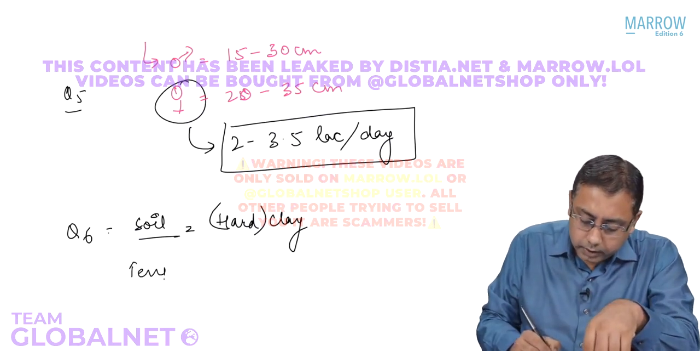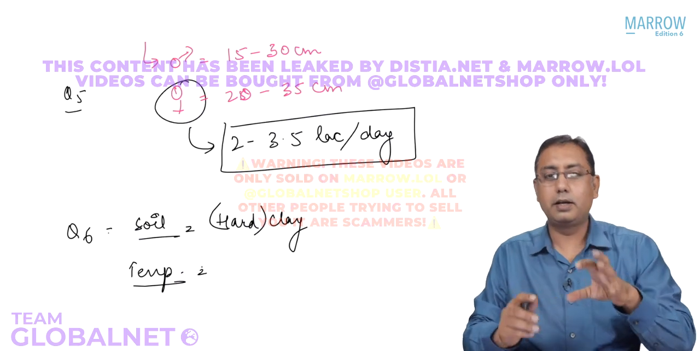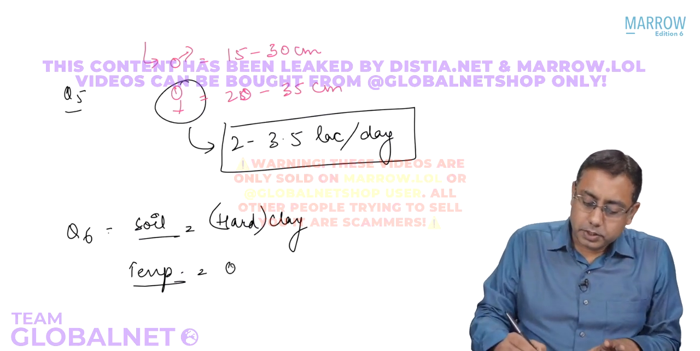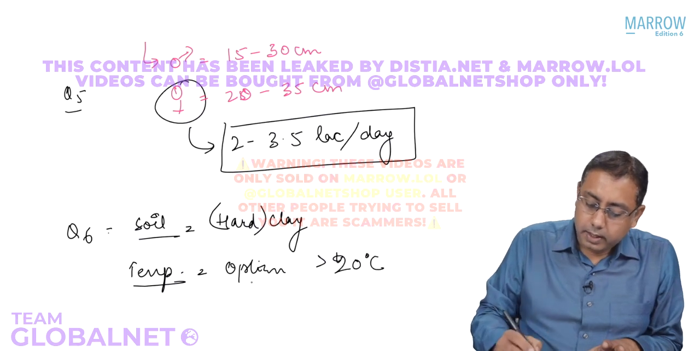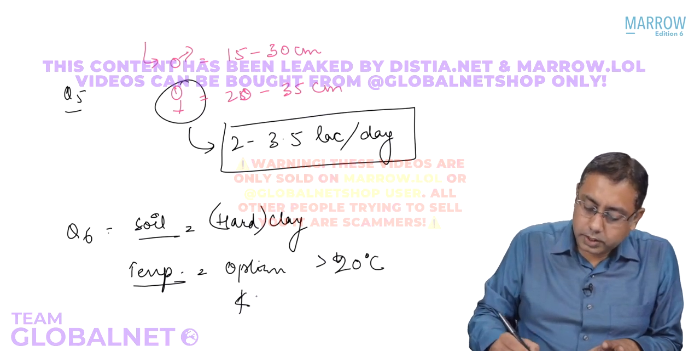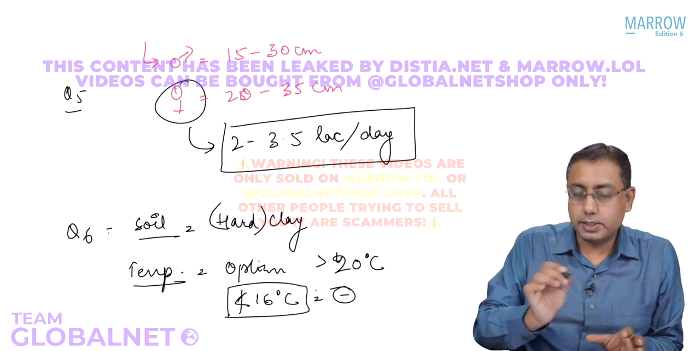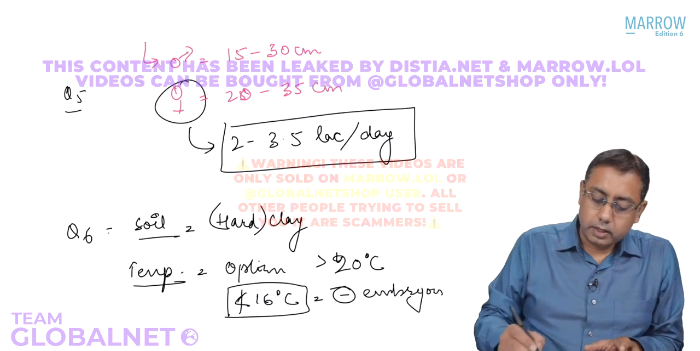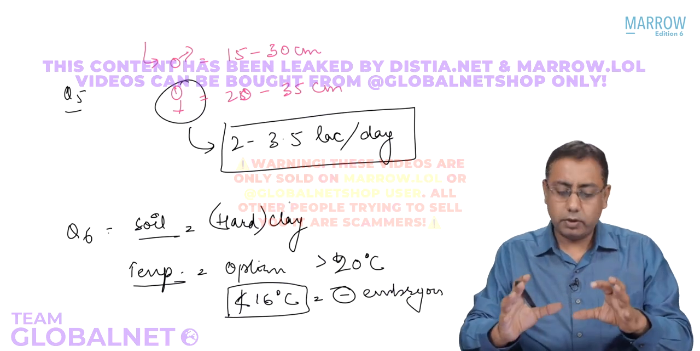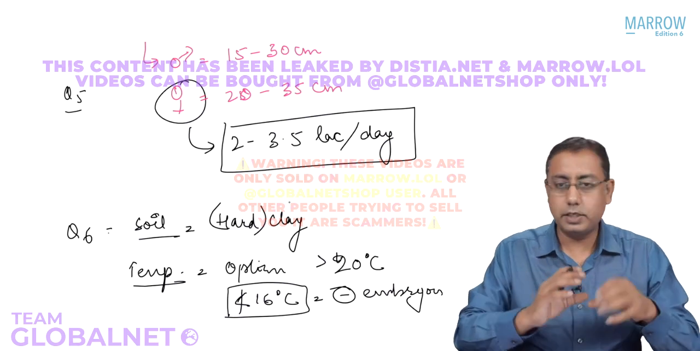Also, if you talk about the temperature of the soil, please remember that the optimum temperature is anything more than 20 degrees Celsius. If the temperature is below 16 degrees Celsius, it inhibits the embryonation of the egg. So these are a couple of MCQs you get on the source factors or on the agent factors.